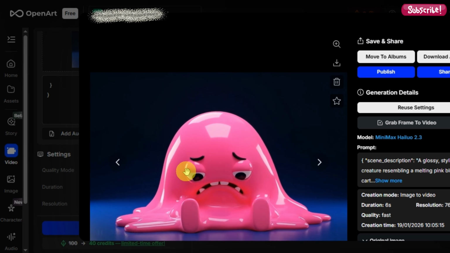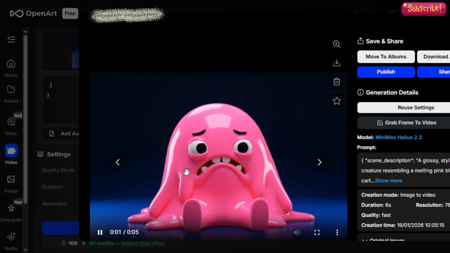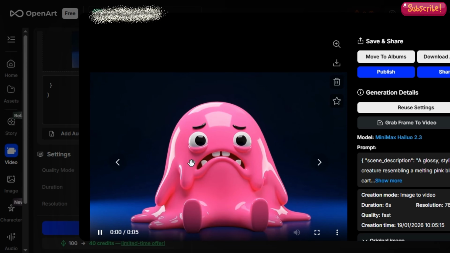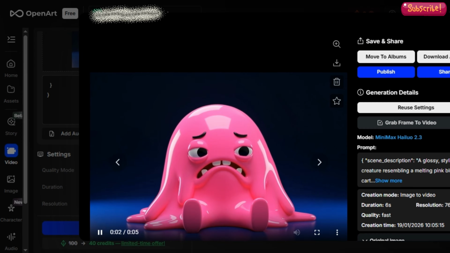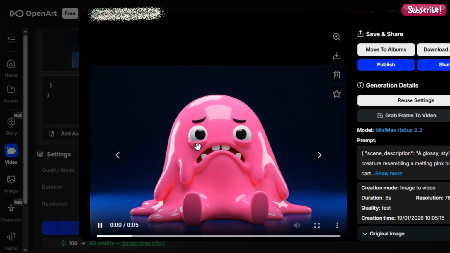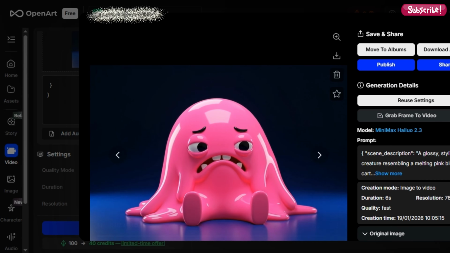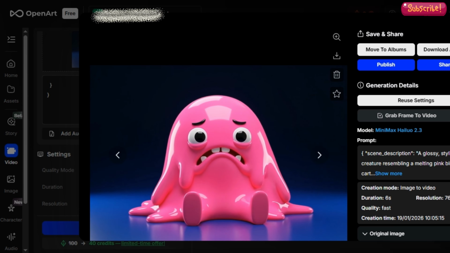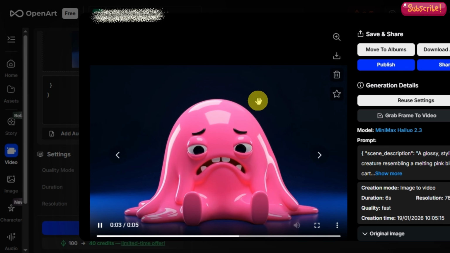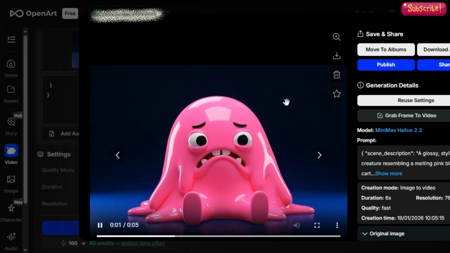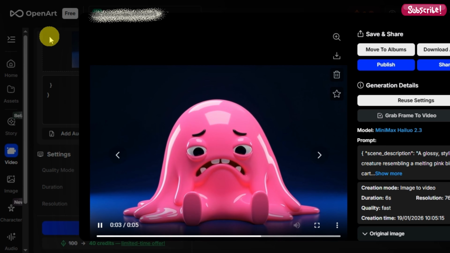You can repeat this with different frames and create unlimited content for YouTube Shorts, TikTok, or Instagram Reels. The best part is, you don't need editing skills, you don't need animation skills, and you don't need a team. You just need creativity and consistency. If you post daily with this method, your chances of going viral increase massively. So if you want to build a Shorts channel, grow fast and create content smarter, not harder. This method is perfect for you.